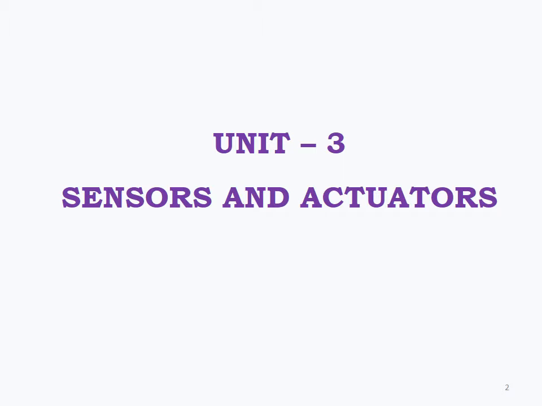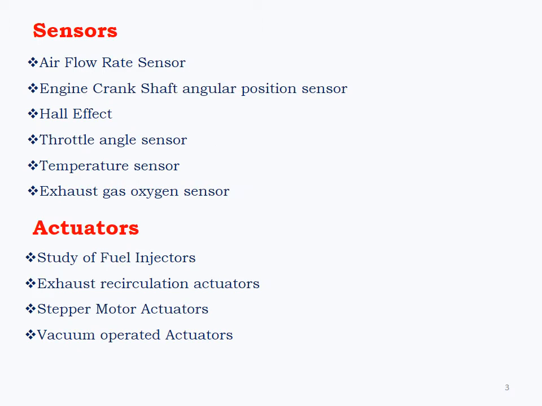Unit number 3, Sensors and Actuators. Sensors and actuators play the main role in the automotive electronics field, mainly for car manufacturing. For automatic processes, we need sensors and actuators. In this unit, we are going to discuss these two topics. First part is sensors. Second part is actuators.